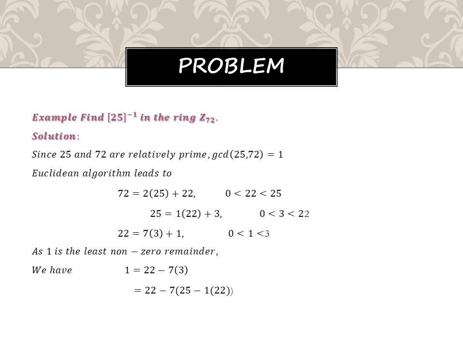Here the dividend is 72. So just apply the division algorithm. 72 is 2 times 25 plus 22. Here the remainder is always less than the divisor. Now keep 25 as the dividend and apply the division algorithm: 25 is 1 times 22 plus 3. Again, 22 can be written as 7 times 3 plus 1.